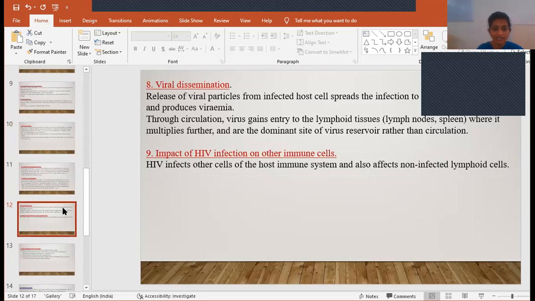And then viral dissemination. As I said, whatever virus particles were released will enter into the systemic circulation, so we call it viremia. Septicemia means